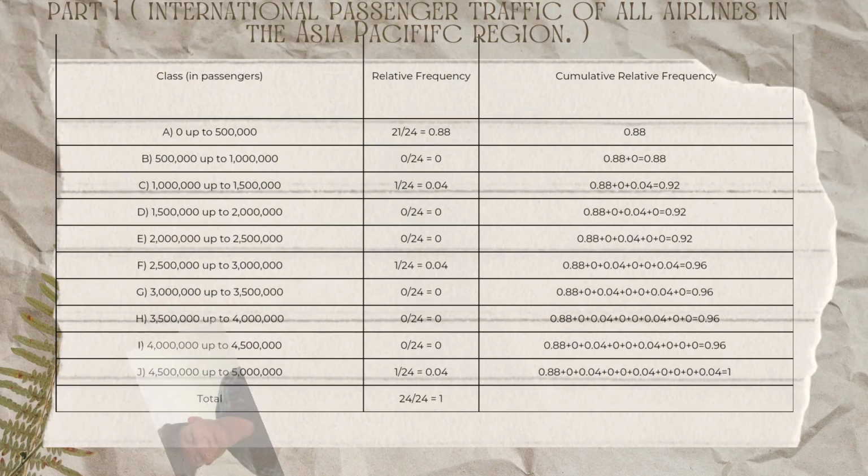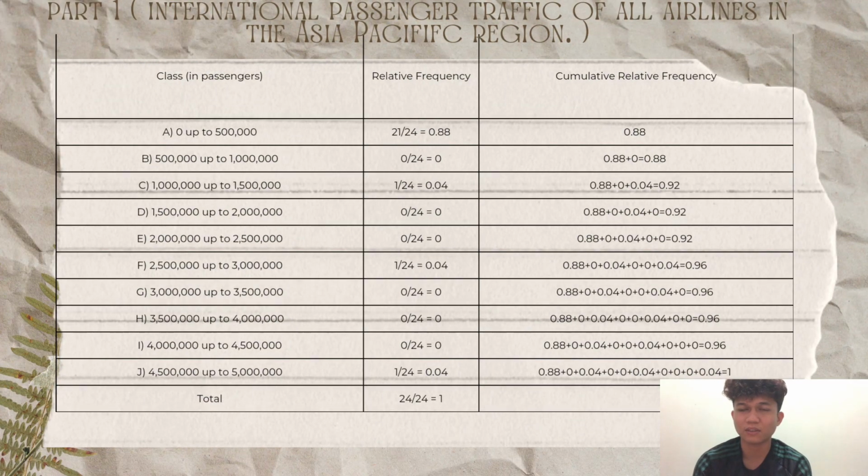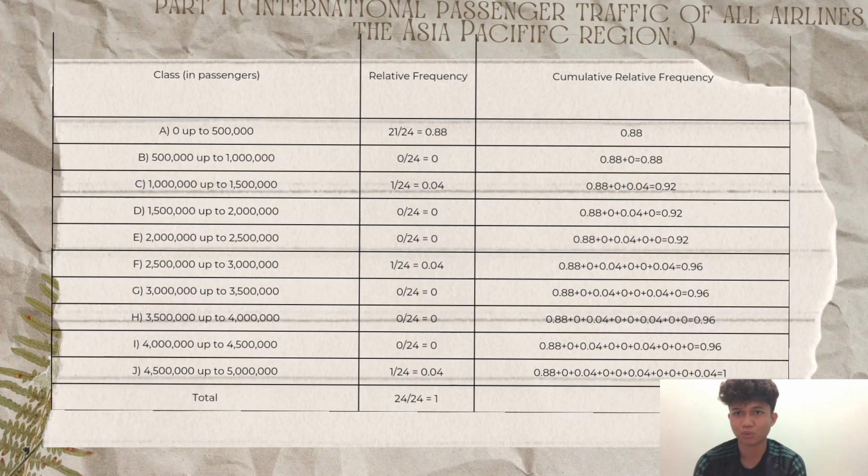Next is the cumulative relative frequency. For class A 0.88, for class B 0.88, class C 0.92, class D 0.92, class E 0.92, class F 0.96, class G 0.96, class H 0.96, class I 0.96, and class J is 1.